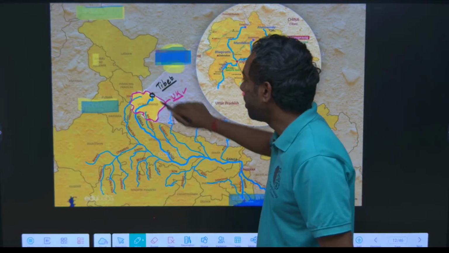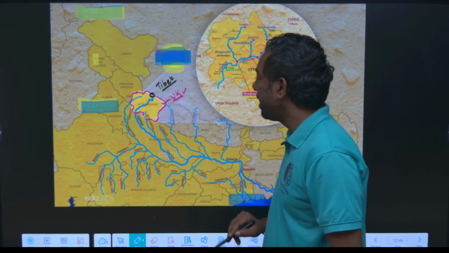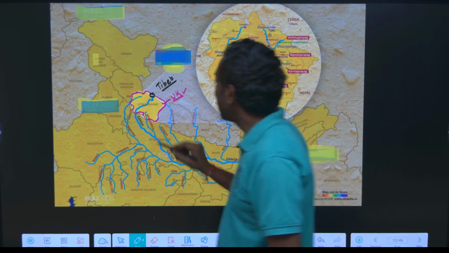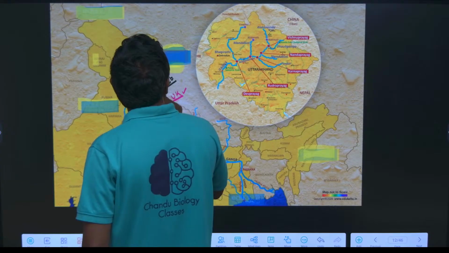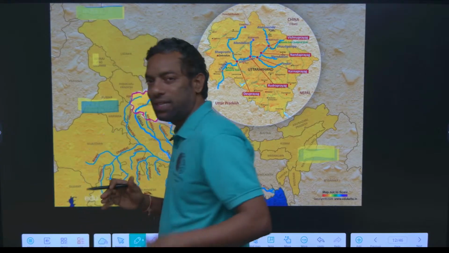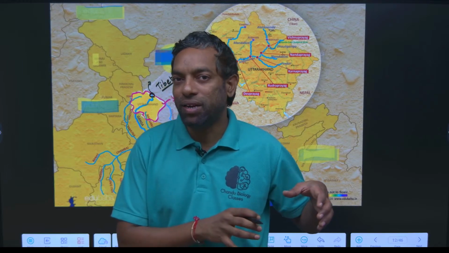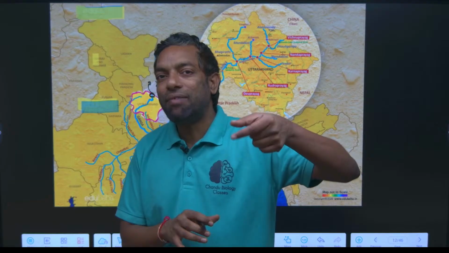In Uttarakhand, there are glaciers. These perennial rivers are glacier rivers: when the snow and glaciers melt, they form a river. What kind of glacier created the Ganga river?